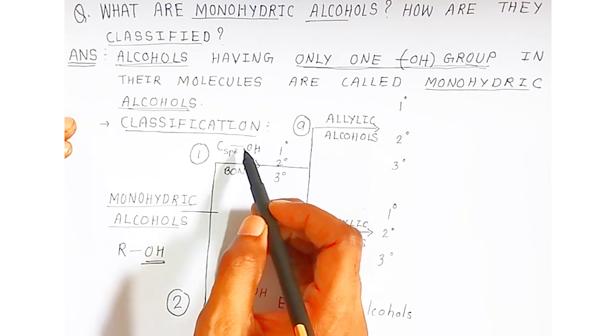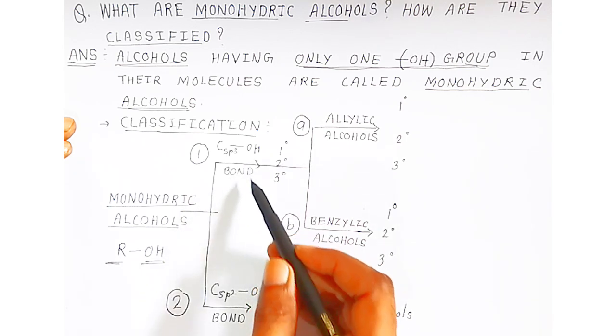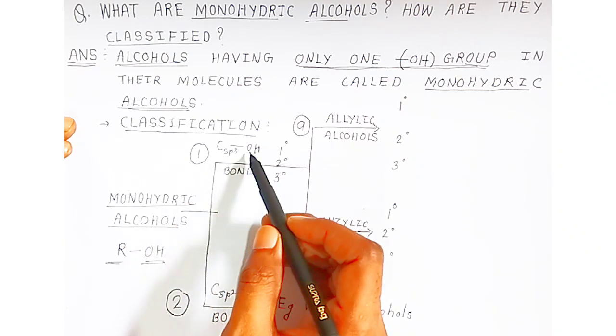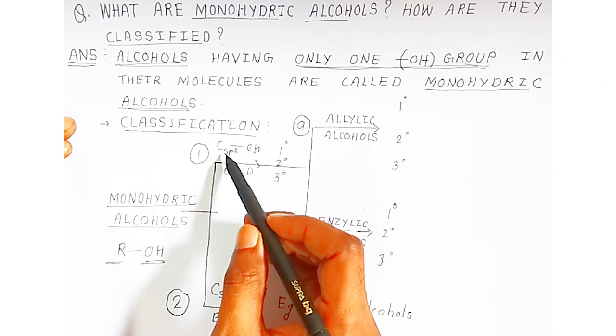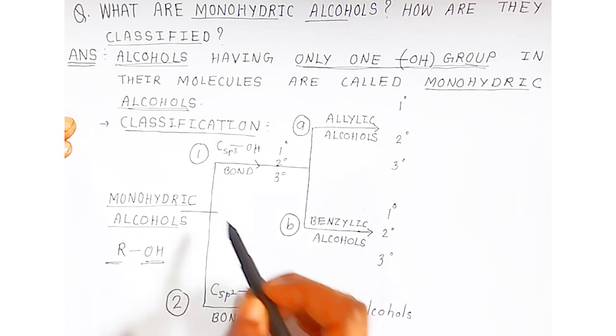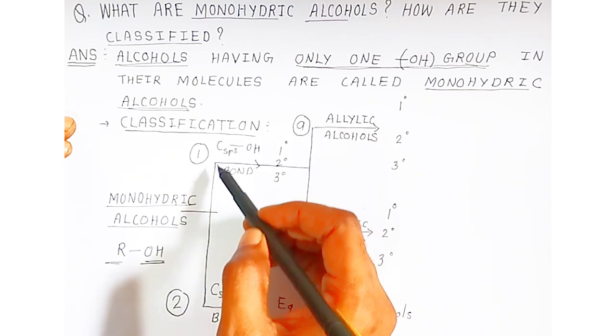And the alkyl group may be an alkene if the carbon to which hydroxyl is attached is sp2 hybridized. So monohydric alcohols are classified depending upon the bond of the carbon of the alkyl group to which OH is attached: sp3 hybridized carbon, or sp2 hybridized carbon. There are 2 types.